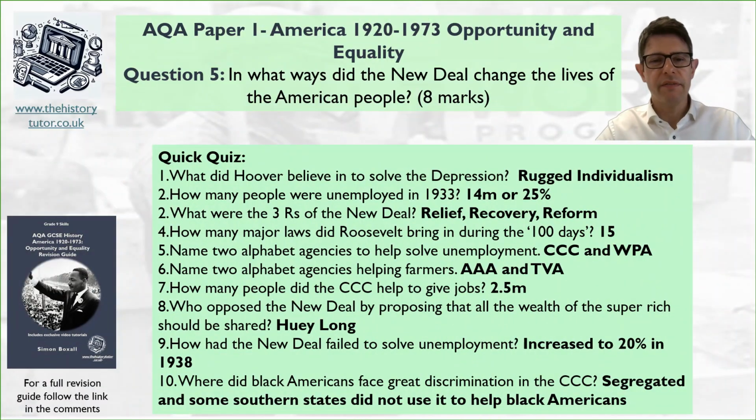Okay, so here's what I've gone for. So firstly, we're talking about Hoover and his belief in how to solve the depression. Now, he believed in rugged individualism, which is the idea that everyone should work hard and just get on with it and solve the problem.